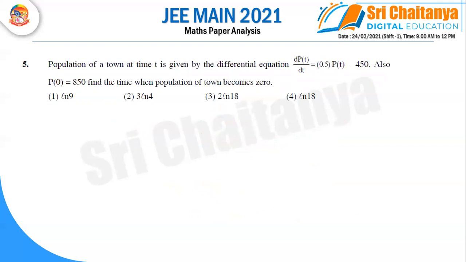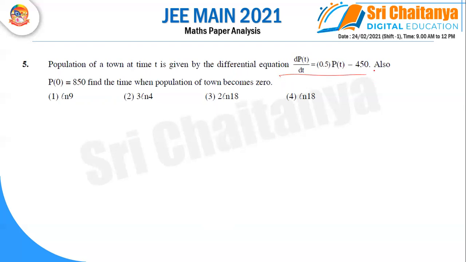The population of a town at time t is given by the differential equation d/dt of P(t) is equal to 0.5 P(t) minus 450. Also, P(0) is equal to 850. Find the time when the population of the town becomes 0.